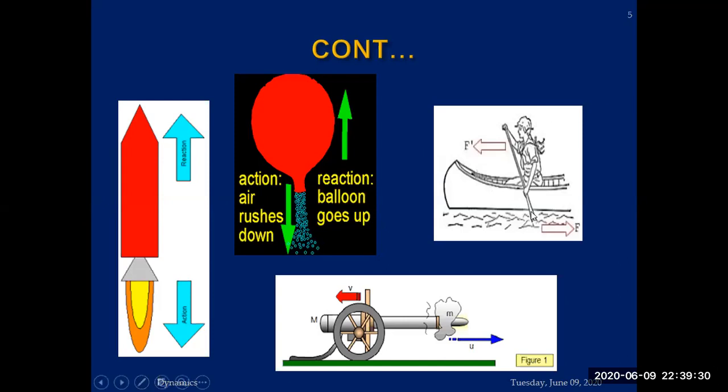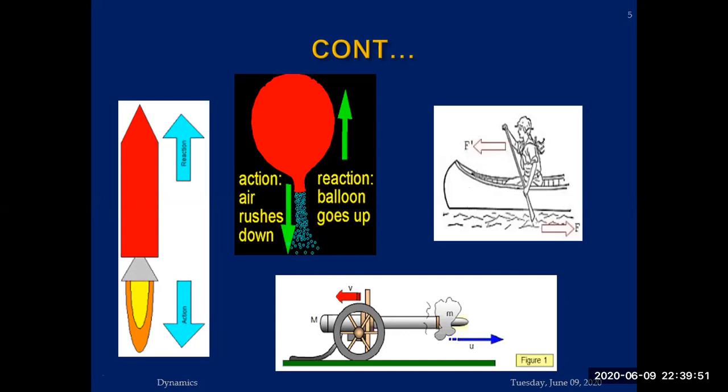With the help of your hand, you apply a force on the water. This is your force of action. The water also applies a force on you, that is the force of reaction. That's why you are able to move the boat on the surface of the water. This is another most important example of Newton's third law of motion.